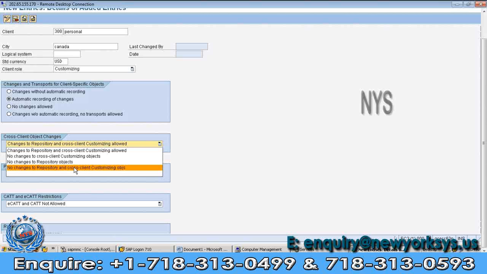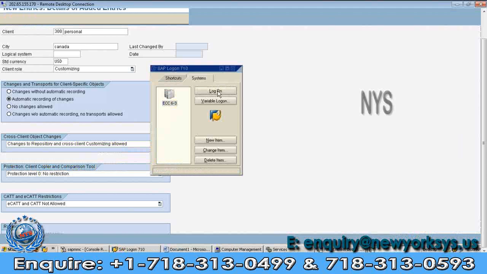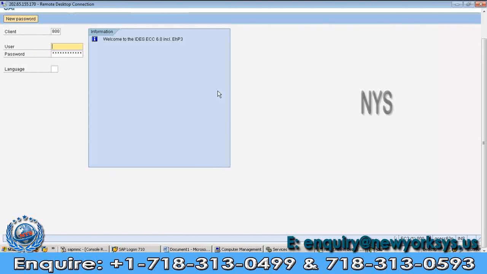No, it's not possible. Suppose I want to log in with my user ID and password. How can I log in with my user ID and password? There is one customizing program and there is a standard program also. Using the standard program, I am able to log in with my user ID and password. When I click on log on pad, I can monitor this kind of information. I can monitor the client information, user related tabs, password related tabs, language related tabs.